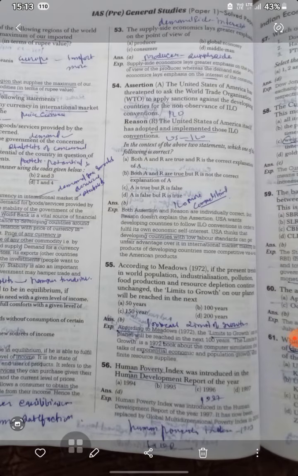According to the Meadows, if the present world population, industrialization, pollution, food production and resource depletion continue unchanged for 100 years... The human poverty index was introduced in the Human Development Report 1997.